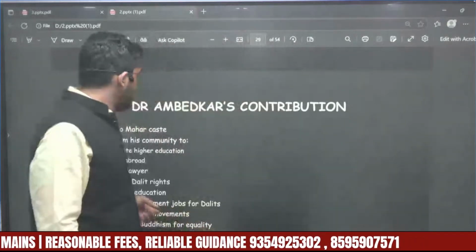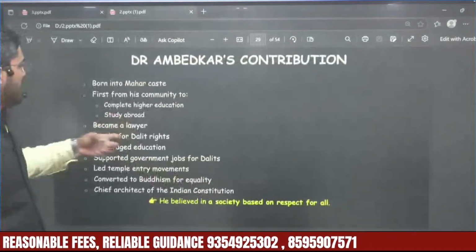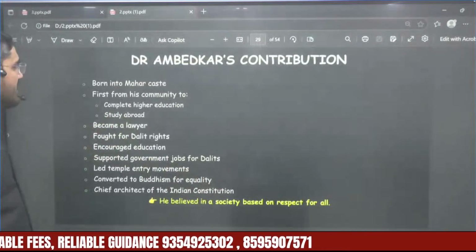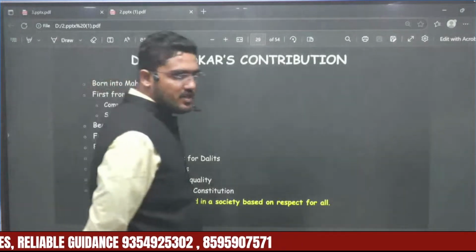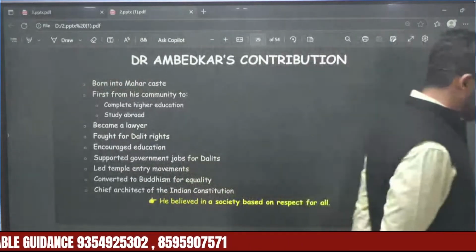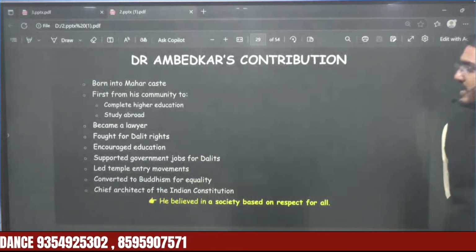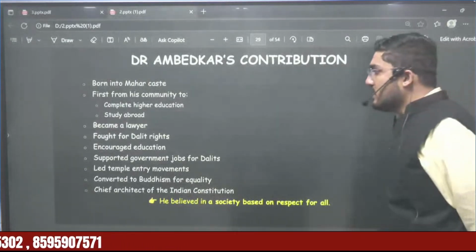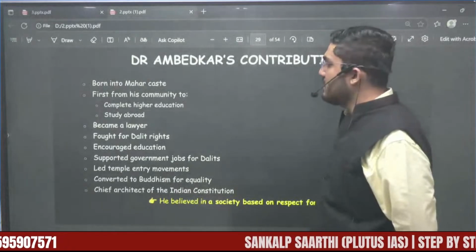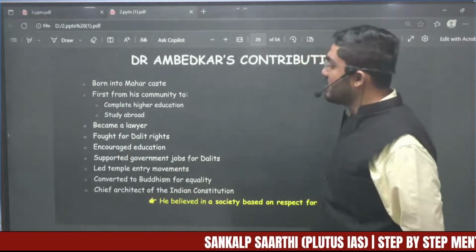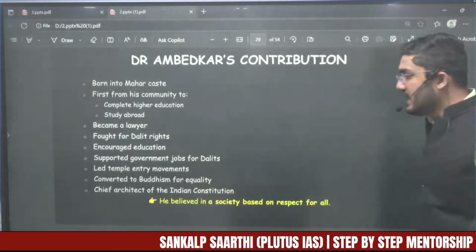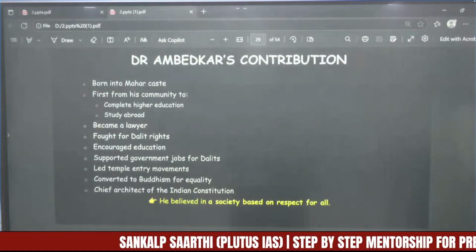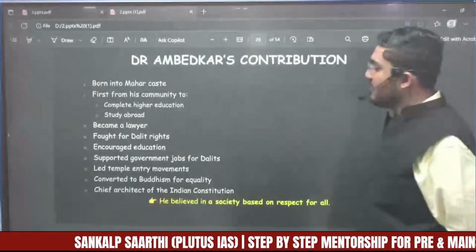Now, B.R. Ambedkar's contribution: he was born in the Mahar caste and was the first from his community to complete higher education. Otherwise no other person in his community could have ever completed their higher education, right? So he became a lawyer. He fought for the rights of the Dalit people, encouraged education, supported government jobs for Dalits, led the temple entry movement, and later converted to Buddhism for equality.